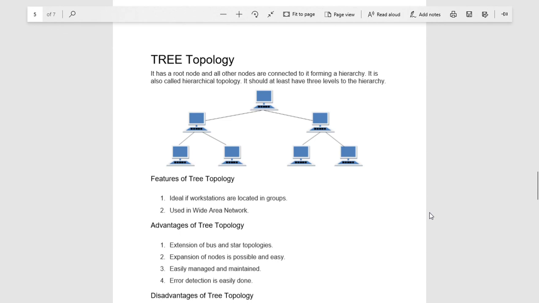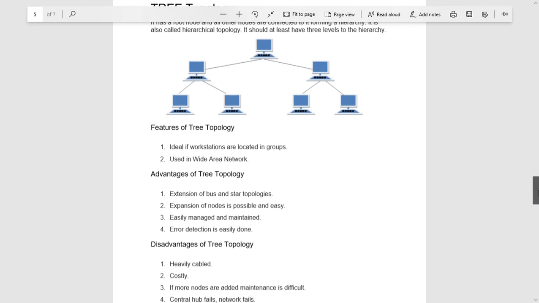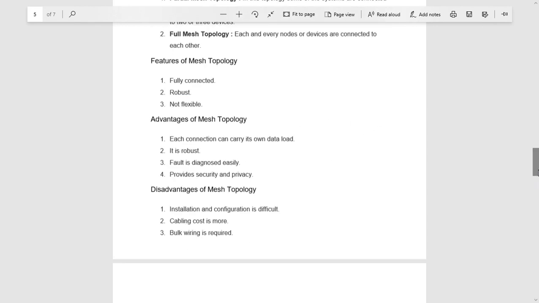So it is ideal for workstations which are working in groups, and it is normally used in wide area networks, and it is just an extension of bus and star topologies, and extension is always possible in this, and it can be easily managed because we can find out a part of the network which is faulty, and we can find out where the fault is. Okay, error detection is easy.